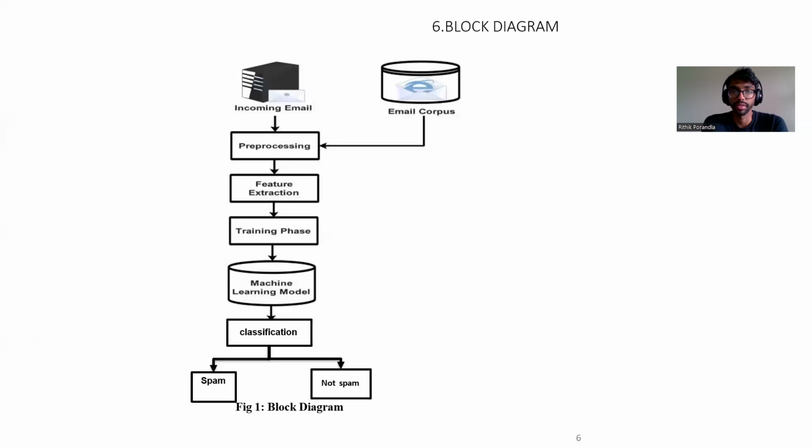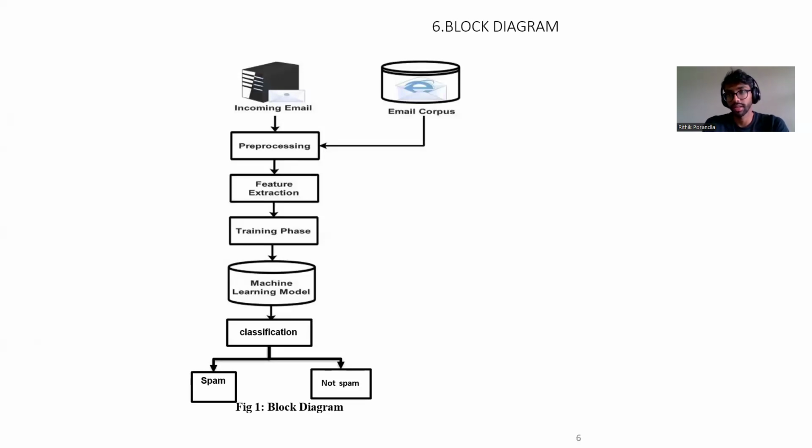So this is a block diagram. This is very important over here. The incoming mail is pre-processed, and feature extraction is done. We need to figure out what kind of features to put into the pre-processed data to make it more distinguishable. And the training phase is done. The data set is split into training and testing data at 80 and 20 percent. The machine learning model is built, and after that, the classification of these mails happens.